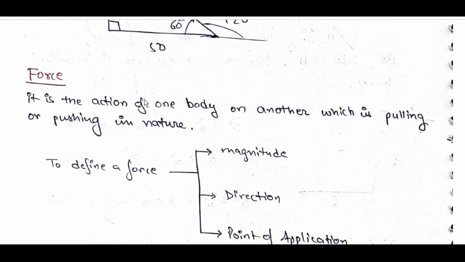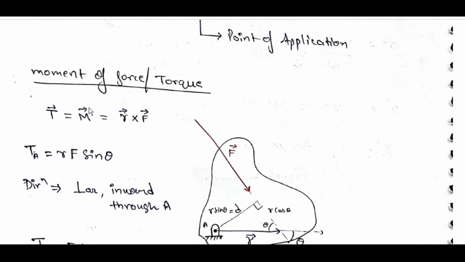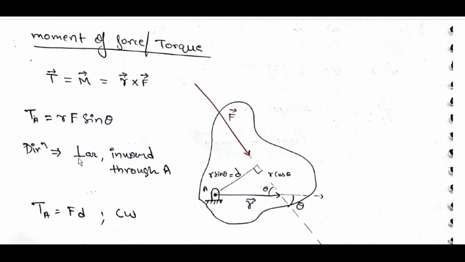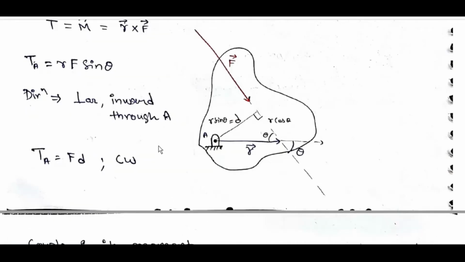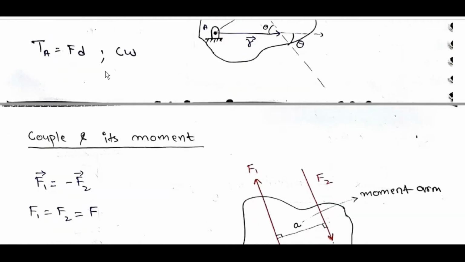Force is the action of one body on another which is pulling or pushing in nature. To define a force: magnitude, direction, point of application. Moment of force or torque: T bar is equal to M bar is equal to r bar cross F bar. T about A is equal to R F sin theta, because R sin theta is equal to d, the perpendicular distance. Direction: perpendicularly inward into the paper at A, as r bar cross F bar. Put r bar direction, then try to rotate in F bar direction. T about A is equal to F d clockwise.